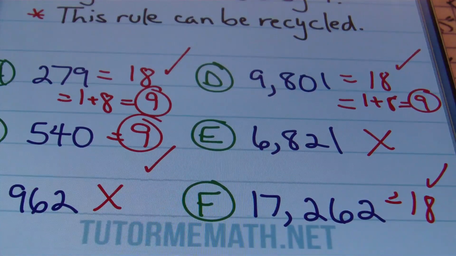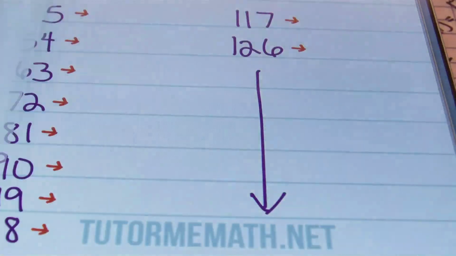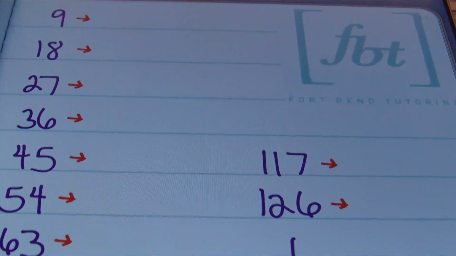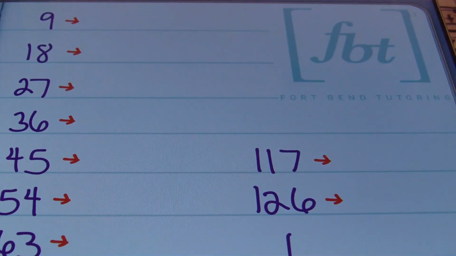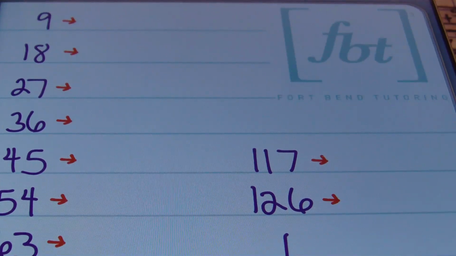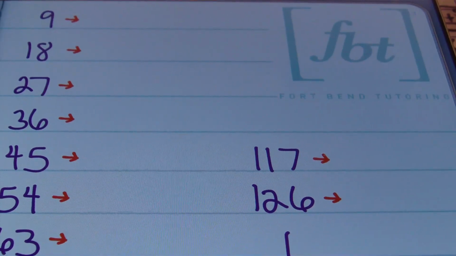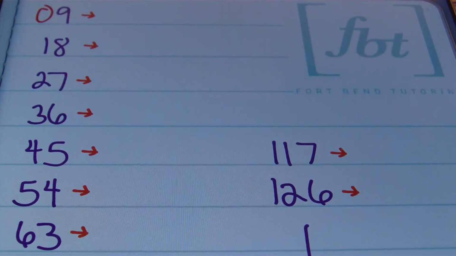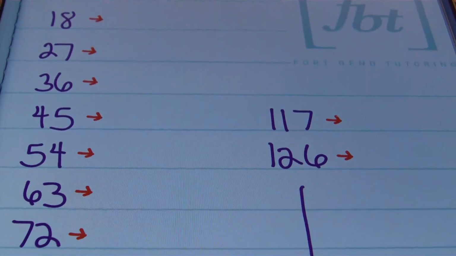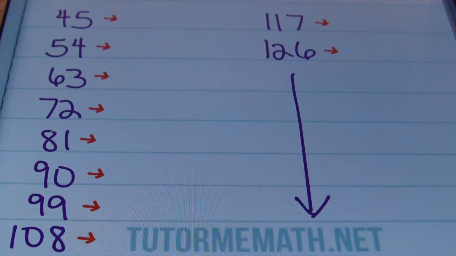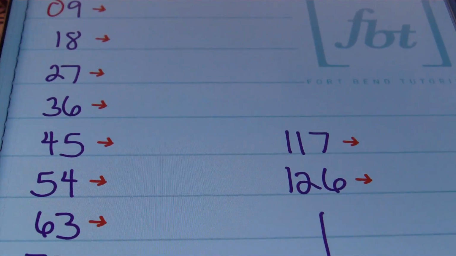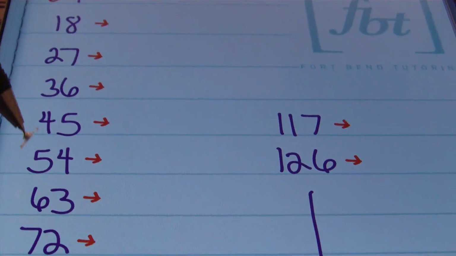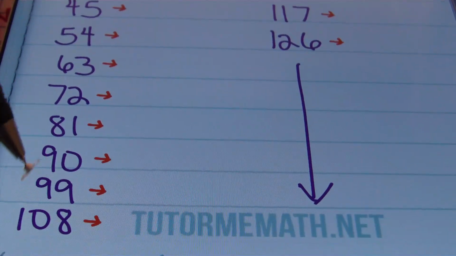All right, now I want to share something with you. I have a couple of degrees, and the first of which is a bachelor's in mathematics. I had a bachelor's degree in mathematics and did not recognize this about the multiples of 9. Let's say that this is a 0 right here. Notice the tens digit goes from 0, 1, 2, 3, 4, 5, 6, 7, 8, 9, and it hits 9 again, but then it goes to 10. Check that out.